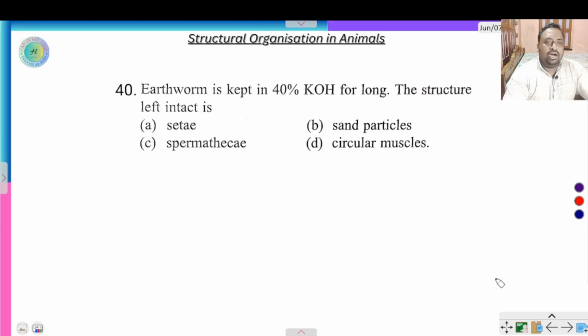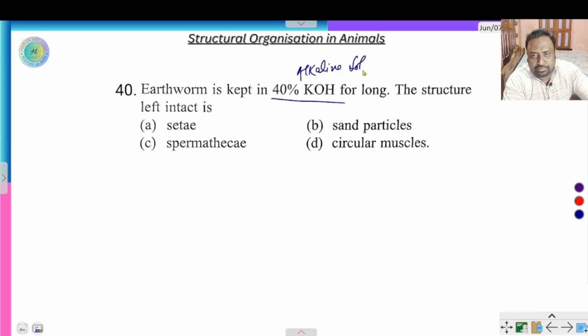Next question. Earthworm is kept in 40% KOH alkaline solution. Which structure is left intact? If the earthworm is dissolved in 40% KOH or alkaline solution, the spermatheca, circular muscle, longitudinal muscle, and other parts of the earthworm dissolve and disappear.